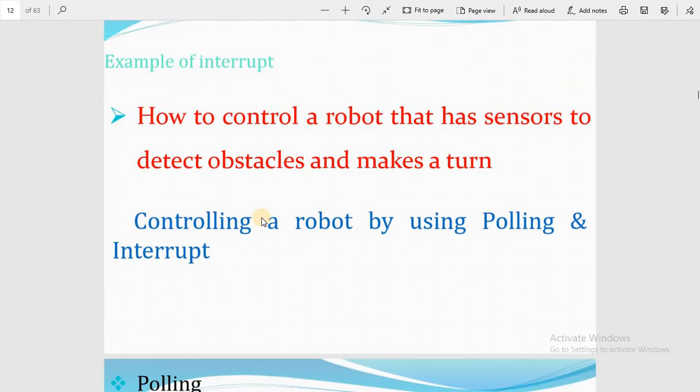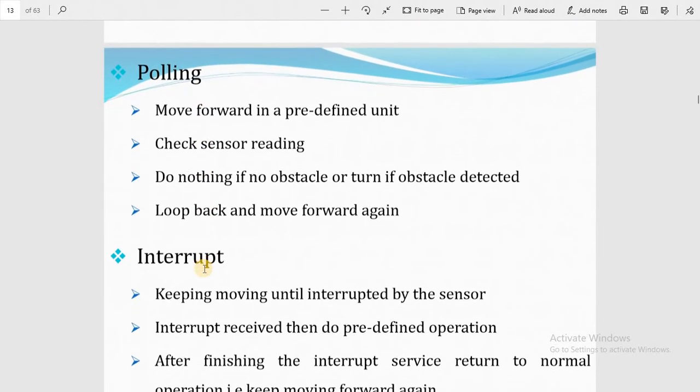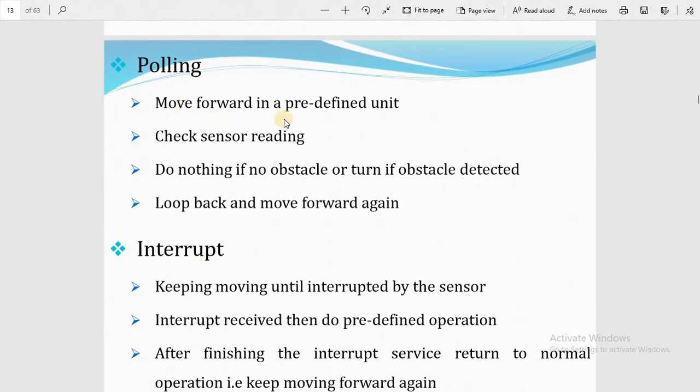For example, how to control a robot that has a sensor to detect obstacles and makes a return. Controlling a robot by using polling and interrupt. Both are mechanisms used. In polling, move forward, or wait: we move forward in a predefined unit, check the sensor reading, do nothing if no obstacle, or return if an obstacle is detected, then loop back and move forward again.